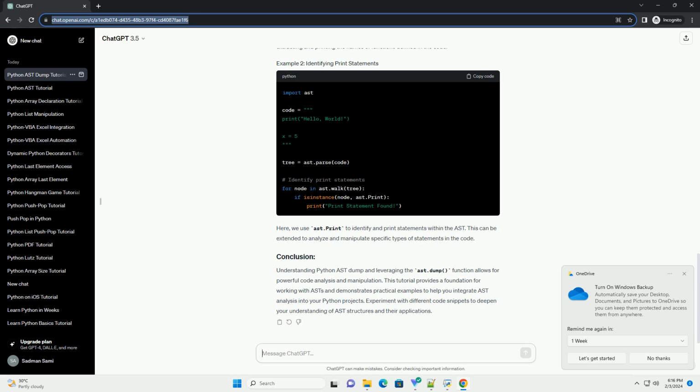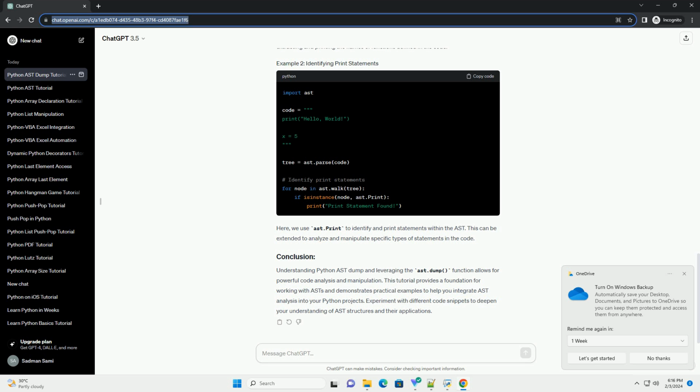Let's explore the basic syntax of ast.dump. In this example, we use the ast.parse function to create an AST from a simple Python script. Then, we use ast.dump to generate a string representation of the AST with an indentation of 4 spaces. The output will display the hierarchical structure of the AST. The output of ast.dump consists of nested blocks, each representing a node in the AST. Here's a brief explanation of the components commonly found in the output.